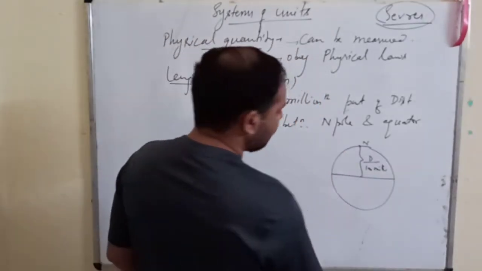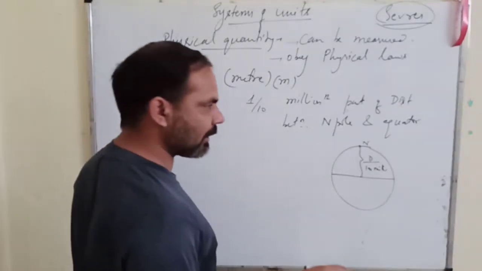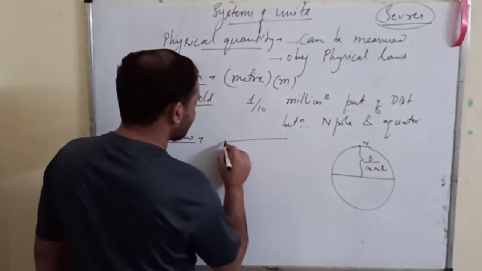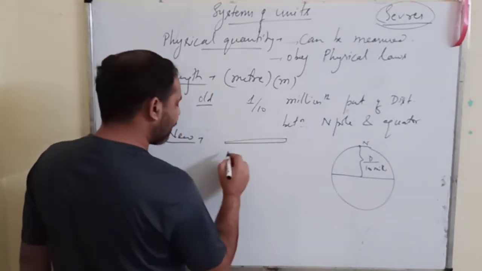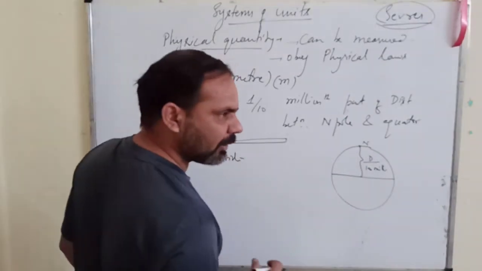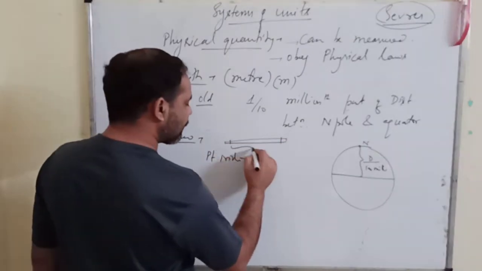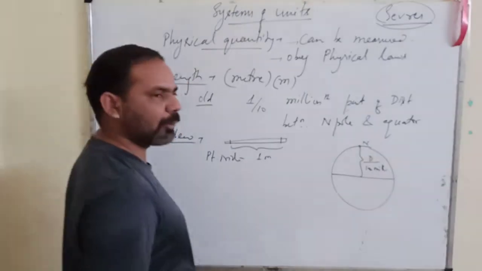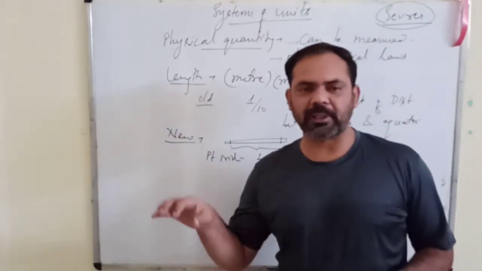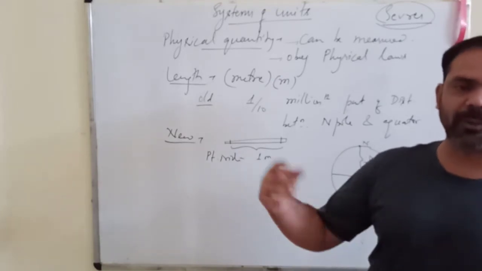Now what was the changed definition, the new one? The latest one I will discuss later on. The new definition is that the international body again made a rod of platinum iridium alloy and marked two points on the rod, and they said that the distance between the 2 points is equal to 1 meter, and they kept that rod again at constant pressure and temperature at Sèvres near Paris in France, and distributed the replica all over the world.